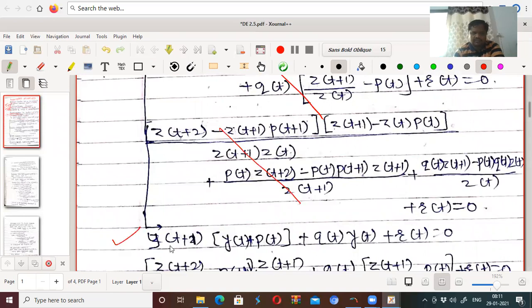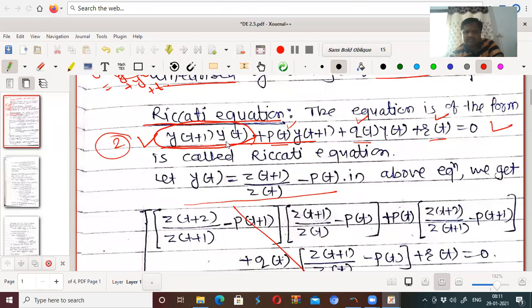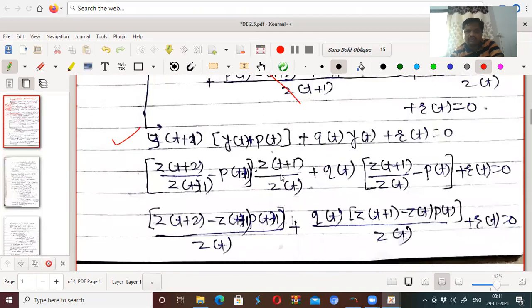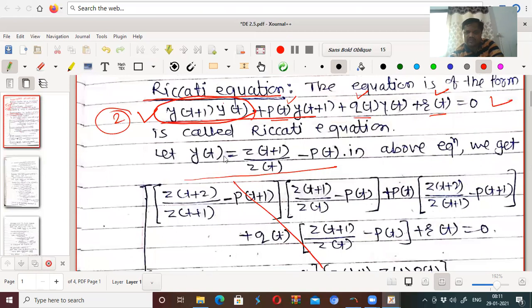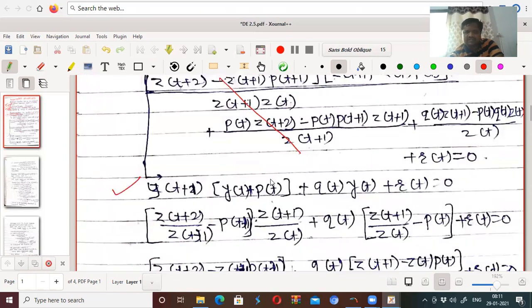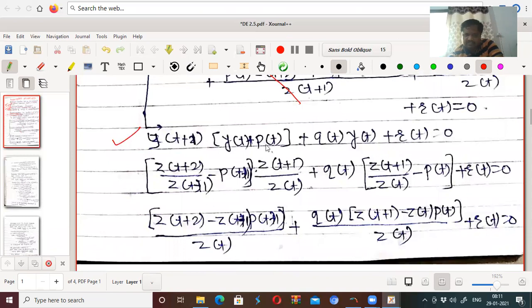So here y(t+1) into bracket y, because this becomes y(t+1)y(t) + p(t)y(t+1) + q(t)y(t) + r(t). That can be written by taking y(t+1) common from these two: y(t+1)[y(t) + p(t)]. Now use y(t) = (z(t+1)/z(t)) - p(t), that is y(t) + p(t) can be replaced by z(t+1)/z(t).